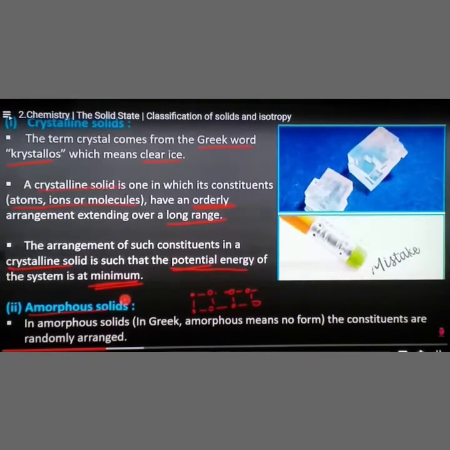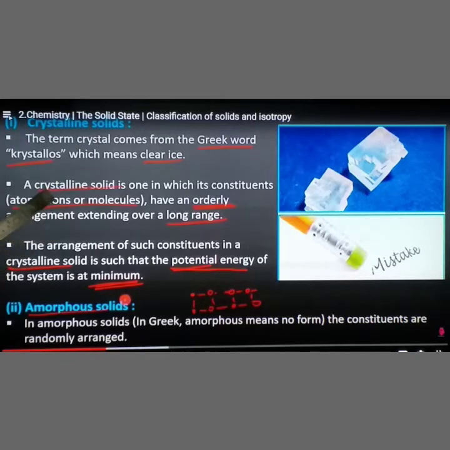Next, we are going to see in detail about crystalline solids. The term crystal comes from the Greek word crystallos. Crystallos means clear ice. Clear ice means that whatever atoms or ions or particles are present, we are able to see them. That is crystal clear, a clear ice. From that word only, the word crystal arises.